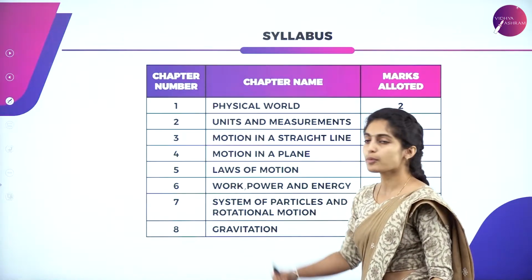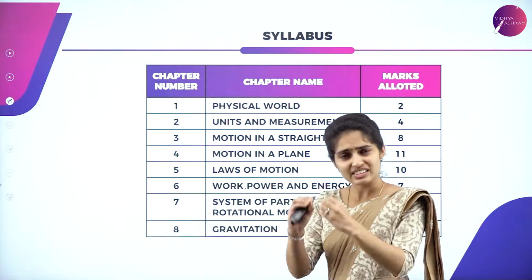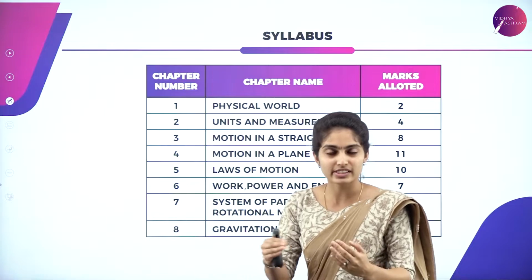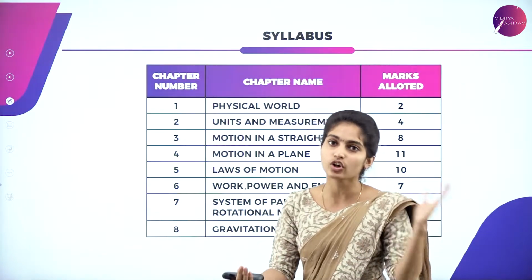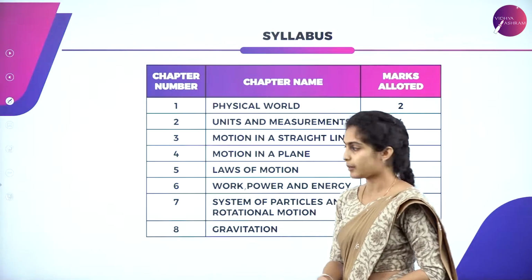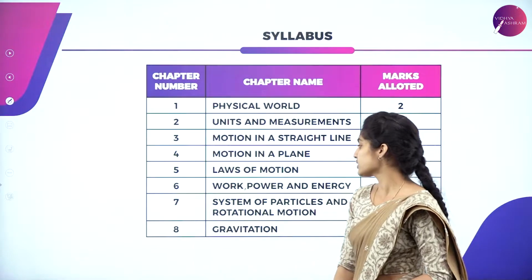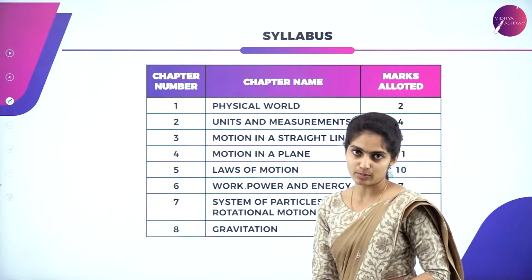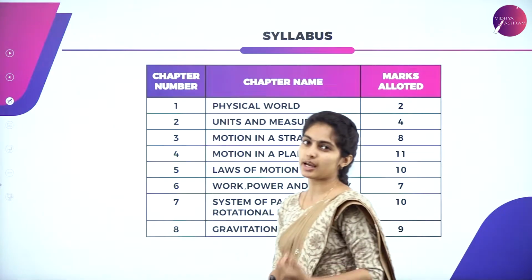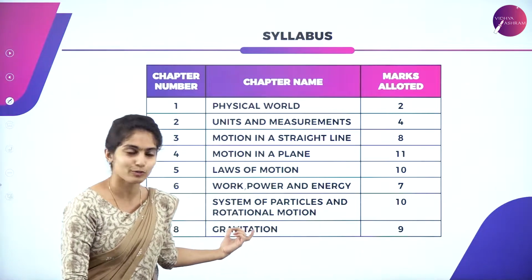So these are all topics which you have studied earlier in your previous classes. Something extra is added to it. We study something more advanced than in your previous classes. Rest everything is one and the same. So next comes the 7th chapter, that is System of Particles and Rotational Motion. This is kind of a new chapter for you. So something is added here, so that will be an add-on chapter for you.